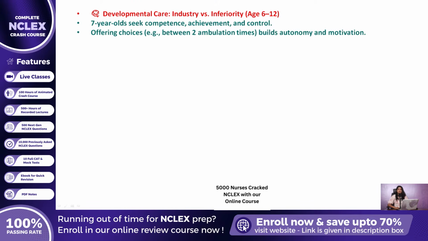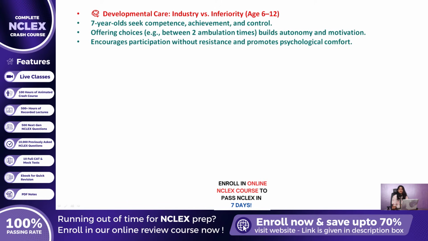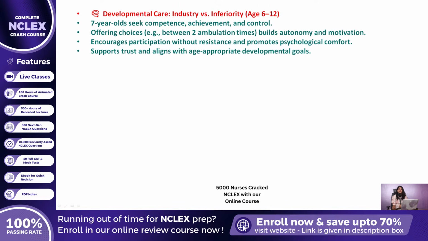By giving the child a choice between 2 scheduled ambulation times, the nurse empowers the child to take ownership of the task, which dramatically improves cooperation. This small but strategic offer of autonomy promotes internal motivation, decreases resistance, and shows respect for the child's growing independence, all while still achieving the nursing goal of early ambulation. Additionally, this method enhances the therapeutic alliance between the nurse and the child, reinforcing trust and participation in care. It is not just about getting the child moving. It is about engaging them in a way that aligns with their developmental needs and psychological comfort.